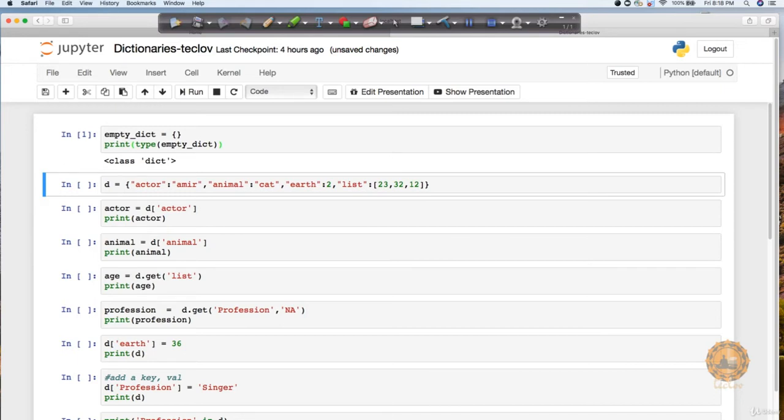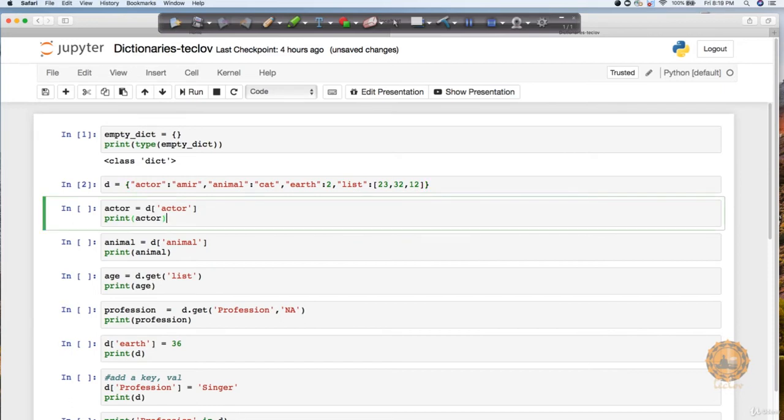I'm also creating another dictionary, which I have kept in a variable d, and in this you can see that I have kept multiple meanings here: actor is Amir, animal is cat, earth value is 2, and there is a list also involved. Let's execute it. Now this is going to be a dictionary.